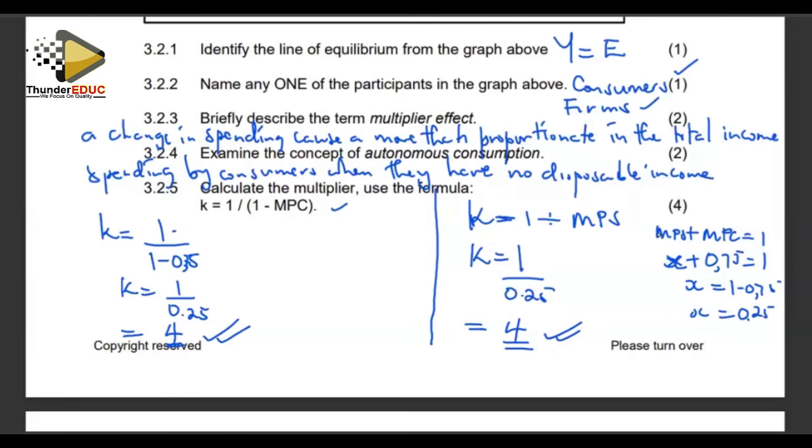If there was no specific formula, we can use the formula for marginal propensity to save, or we can use the marginal propensity to consume, given that MPS plus MPC is equal to 1. Why are we saying so?